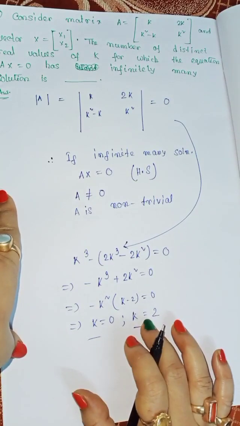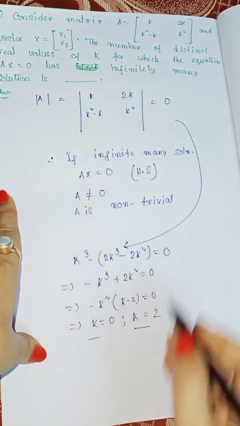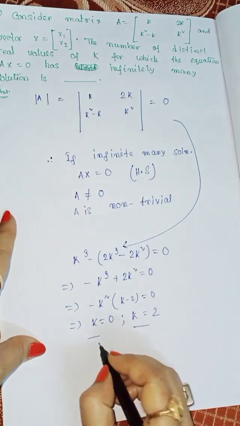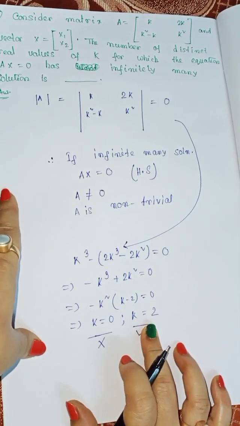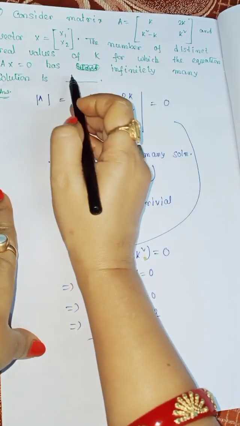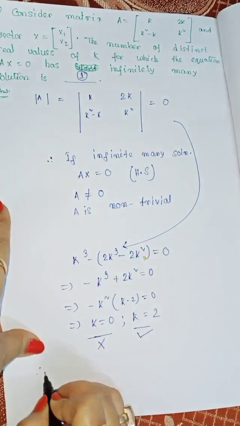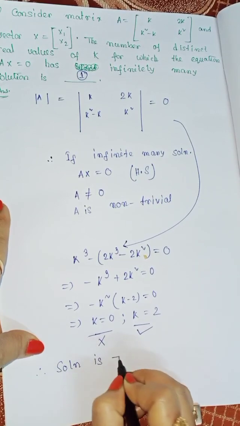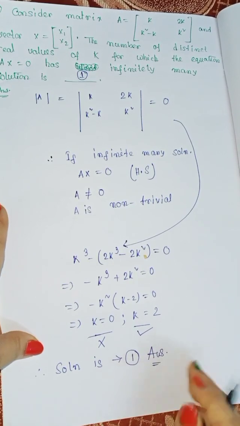But only one value is responsible for the non-trivial solutions. If A is non-trivial, then k equal to 0 is rejected, and only k is equal to 2 is responsible for the non-trivial solution. So infinitely many solutions occur in one case. Therefore the number of solutions is 1. This is our required answer.